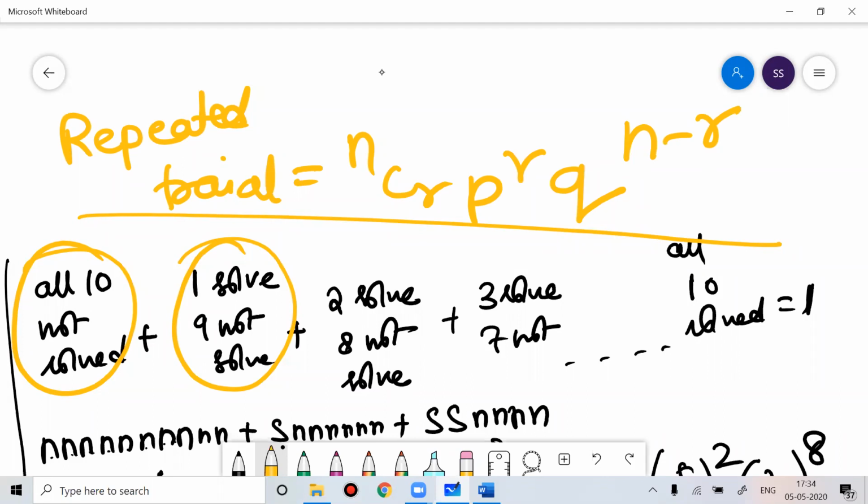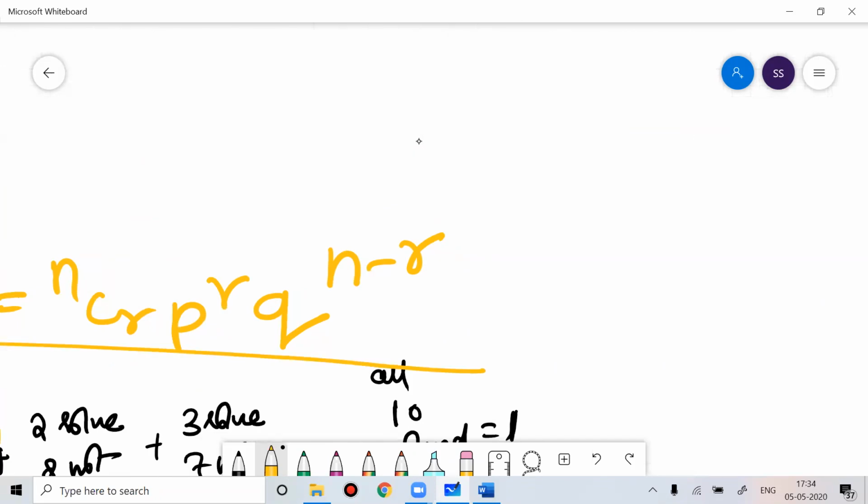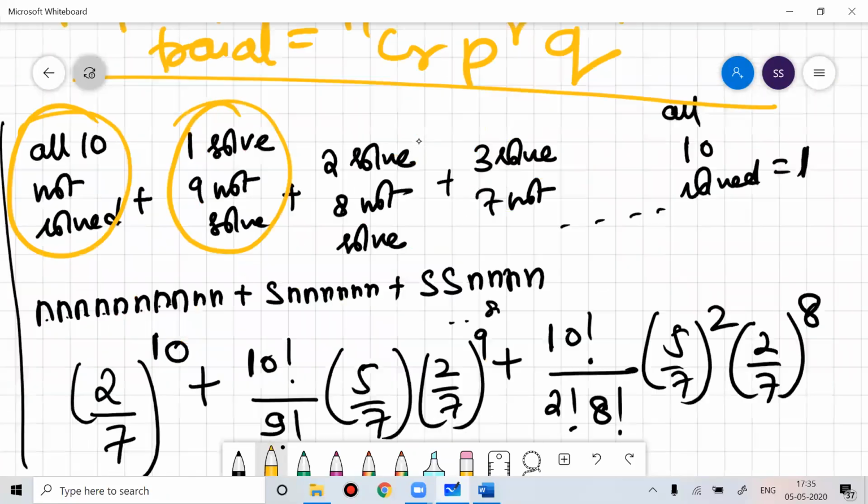I told you the same thing yesterday when talking about Pascal triangle. You remember that NC0 plus NC1 plus NC2 plus NC3 till NCN equals 2 to the power n. So the same logic of binomial theorem is being used.